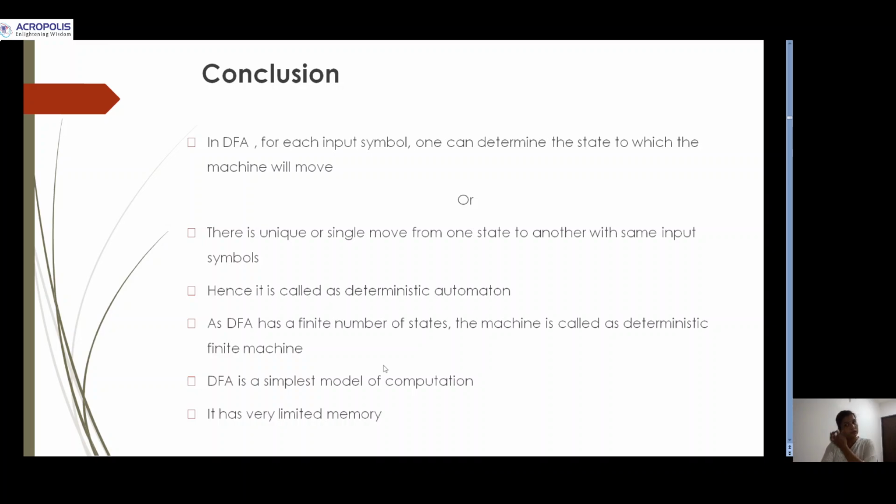Here we will conclude the topic. DFA is a deterministic finite automata. For each input symbol, one can determine the state to which the machine will move, or we can say a unique path or single move from one state to another state with the same input, and that's why it is called deterministic finite automata. Thank you everyone.